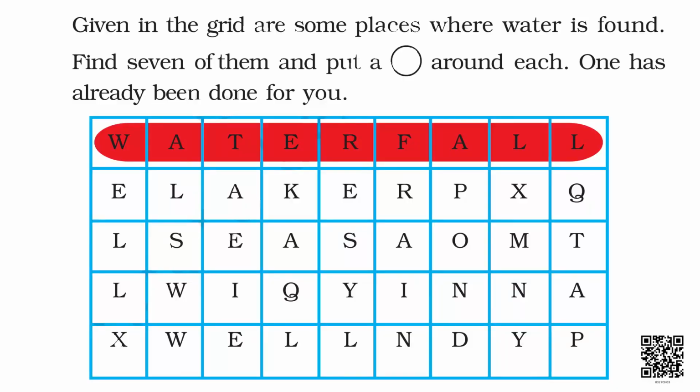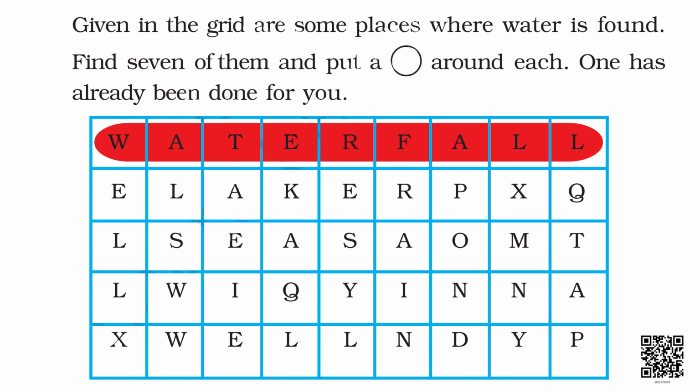Now, there is a grid shown. In this grid, you will find the names of 7 sources of water. Okay, in this grid, there are some places where water is found. What you will do, you will find 7 such places in this grid and put a circle around each. One has been done for you.